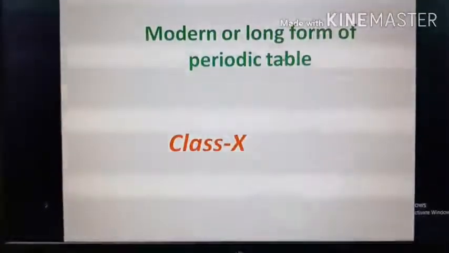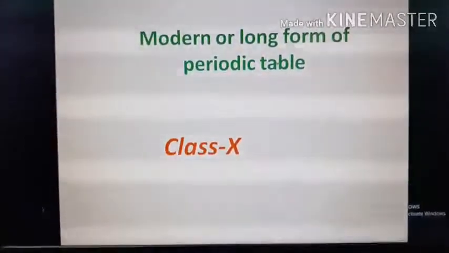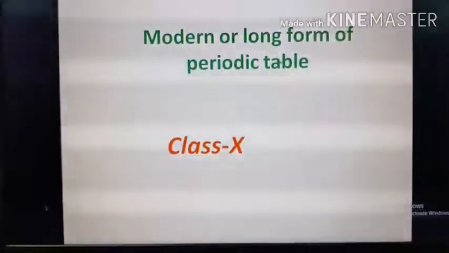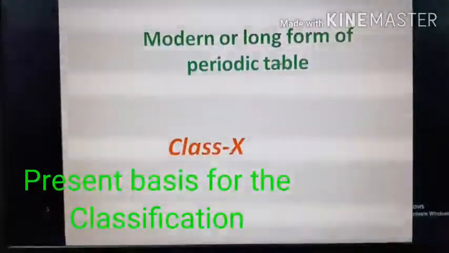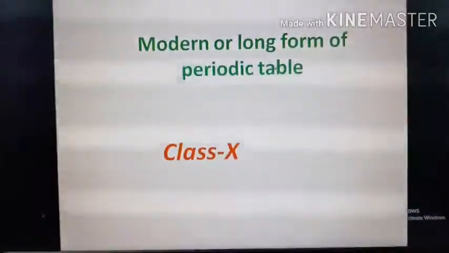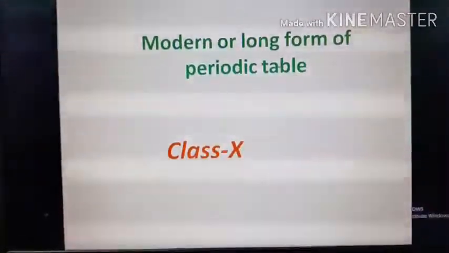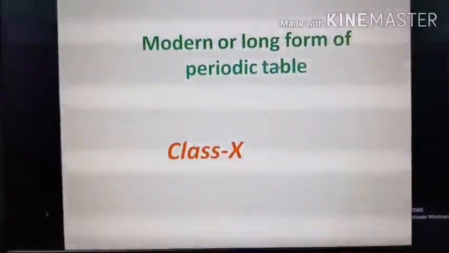Then what is the significance of atomic number? The significance of atomic number in the classification of elements is that, being equal to the number of electrons in an atom, it helps in arranging the elements according to their electronic configuration. So we can say that the present basis for the classification of elements is their electronic configuration.